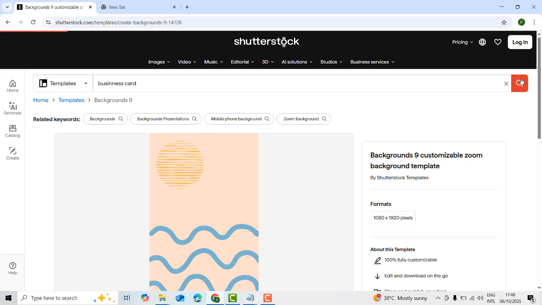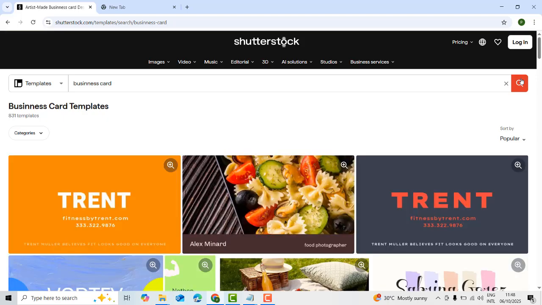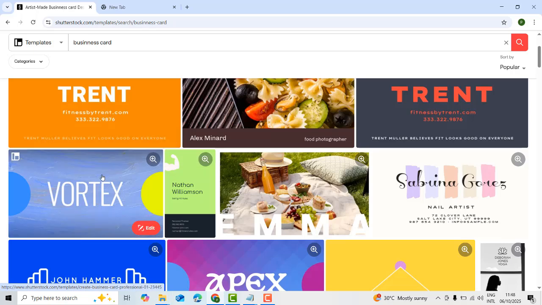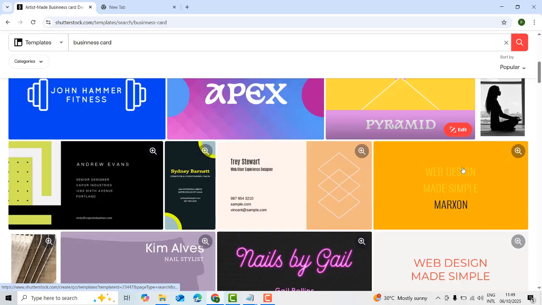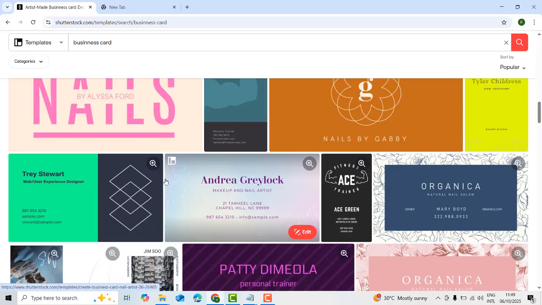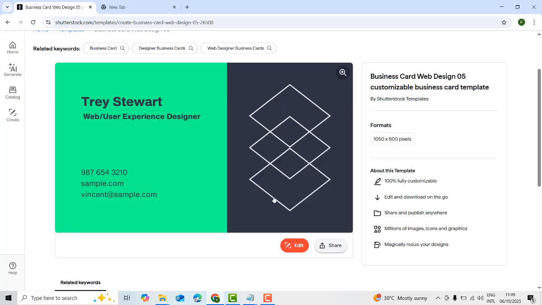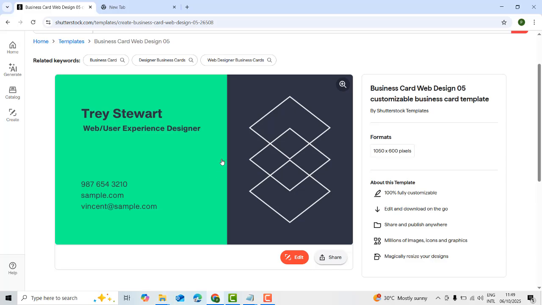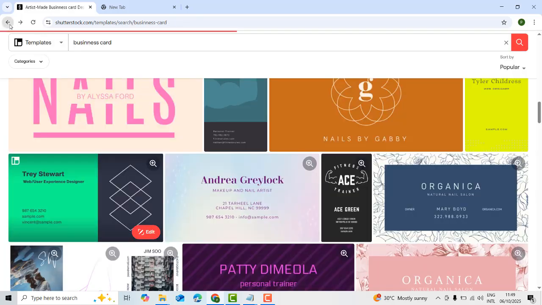If you are looking for business card templates, there are plenty of business card templates there. This is a kind of simple design. These are the designs you will be able to upload on Shutterstock. You will be able to make money on this; it is not that hard. You can just design all of this. Very simple designs. You can just design and upload it, and you will be able to make money online.